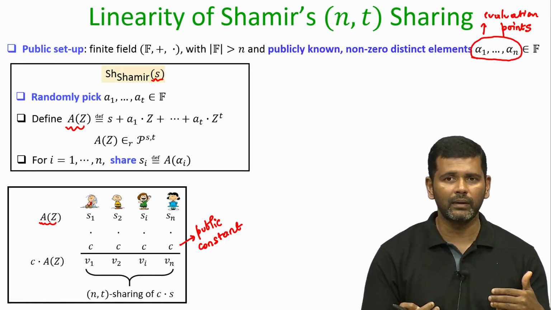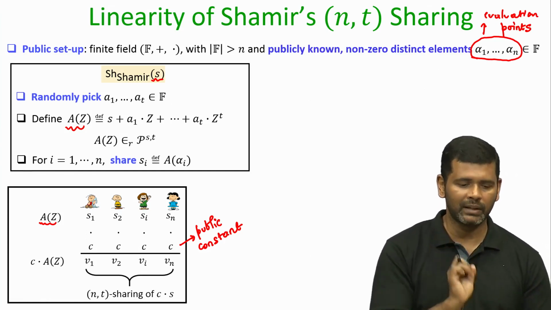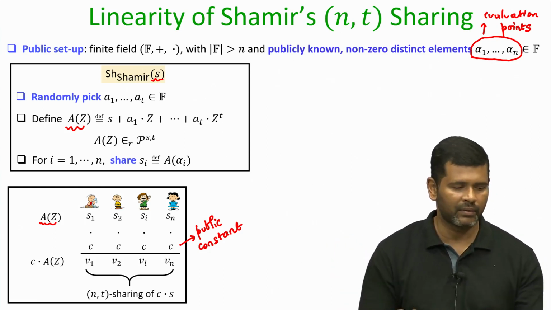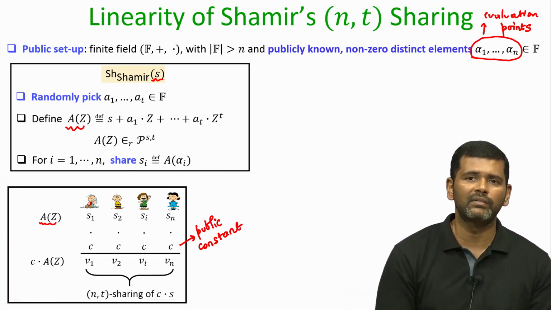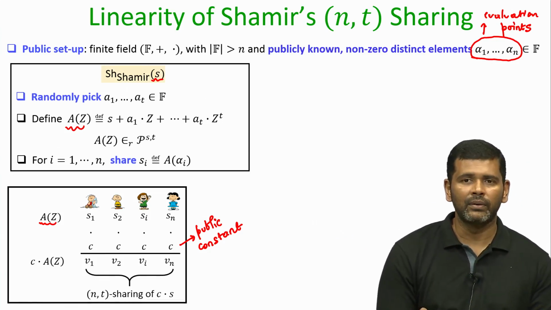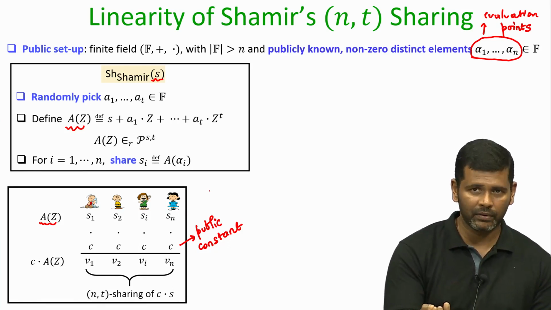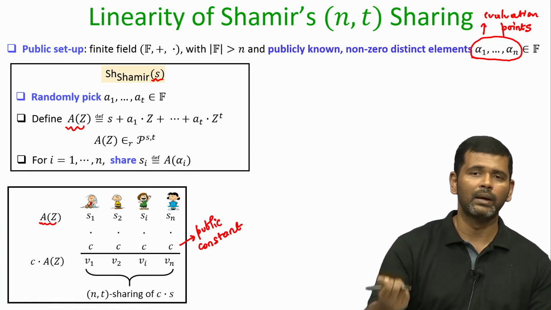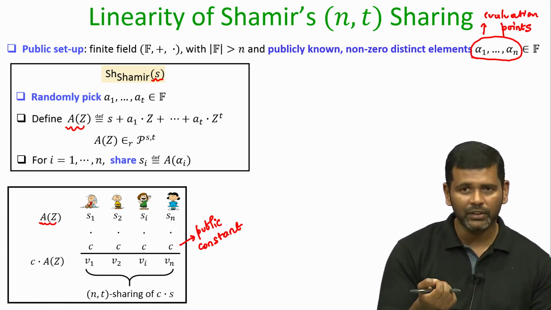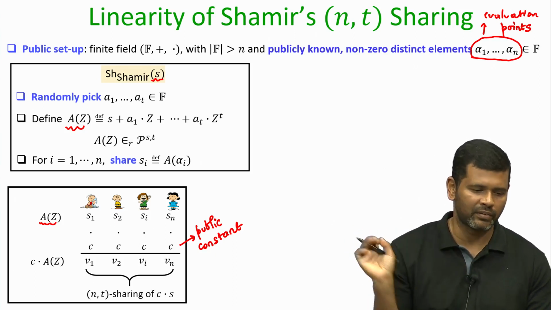Together they obtain a vector of shares, I mean each party will have the ith component of that resultant vector, but as a whole I am considering it as a vector. That resultant vector will now be an (n, t) secret sharing of the value c times s. That means without even knowing the value s, just with the knowledge of c, each party can compute its share of c times s. What does it have to do? Just multiply its share of s with the constant c, that is all.